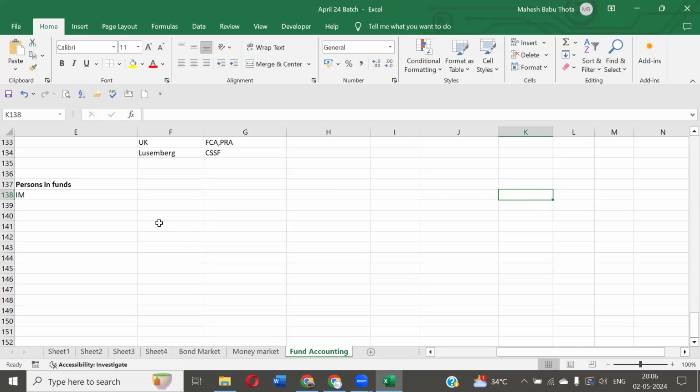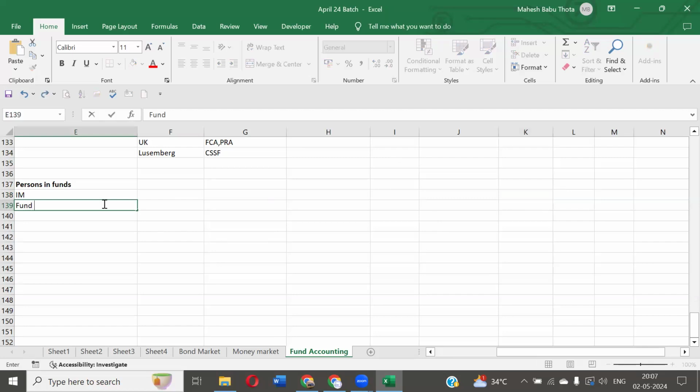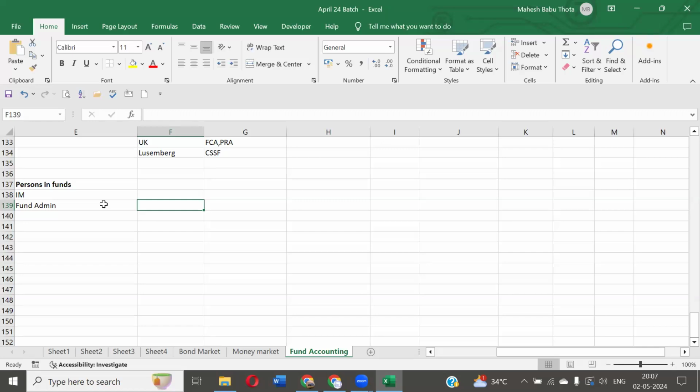Okay. The next one, fund administrator, fund admin. Our work is majorly going to be in fund administration. If you get selected for fund accounting, you will be working under the fund administrator. We have JP Morgan, State Street, Morgan Stanley. These are all fund administrators. Of course, they are also custodians. In addition to that, they have all these services called fund administrator services. What exactly will the administrators do?